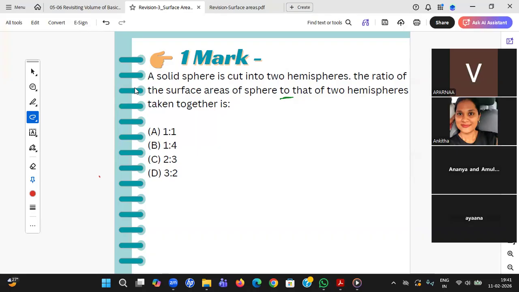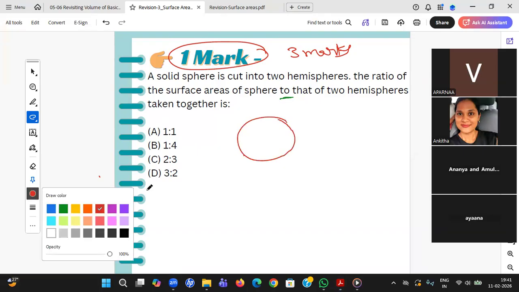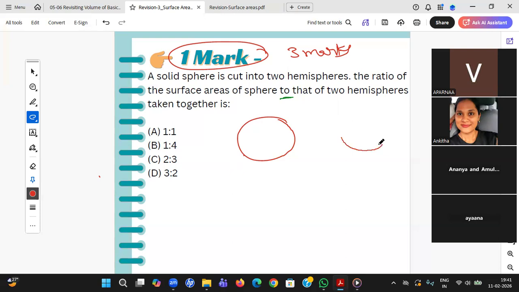Rujuta, Maya, you just jumped into the solution. I said assume it came for 3 marks. Do step by step. A 1 mark question doesn't mean they directly should look and give the answer. You should do 3 marks type, but do the steps very fast. A solid sphere is cut into 2 hemispheres.